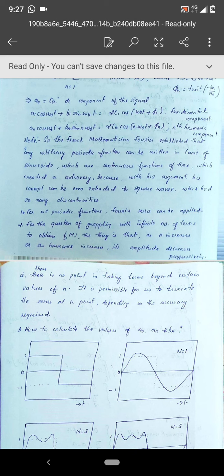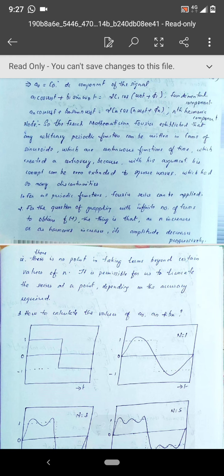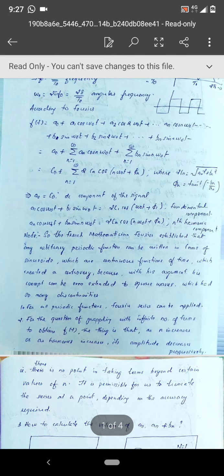Okay, the complete set is not known, but one thing is sure: Fourier series is applied for, or defined for, all periodic functions. Then the second thing is that if you see the series, f of t is equal to a naught plus an infinite summation, because n is going from 1 to infinity, of an cos n omega naught t, plus another infinite summation of bn sin n omega naught t. So you have to grapple with so many terms, an infinite number of terms.